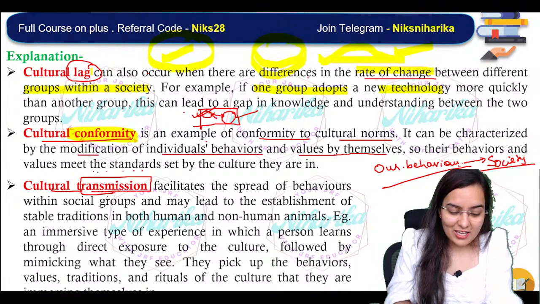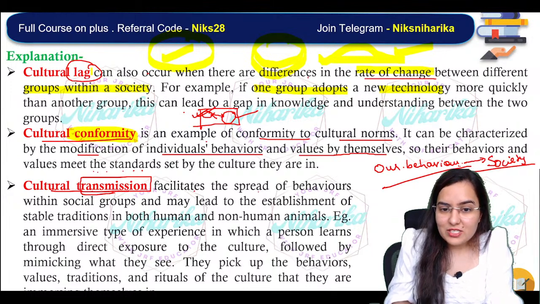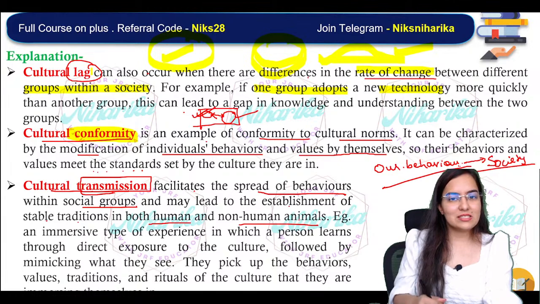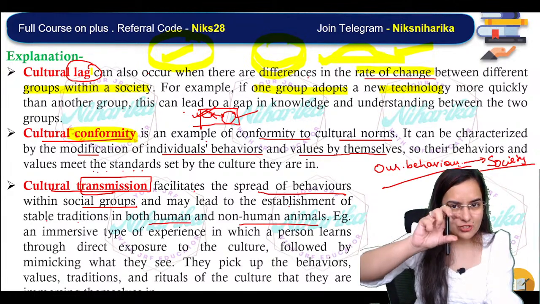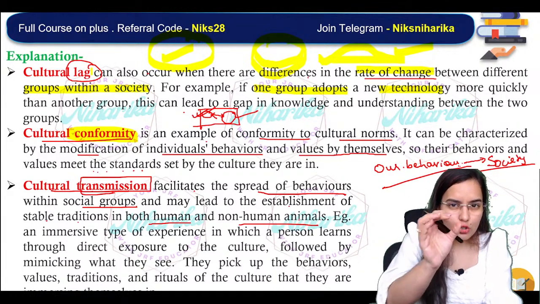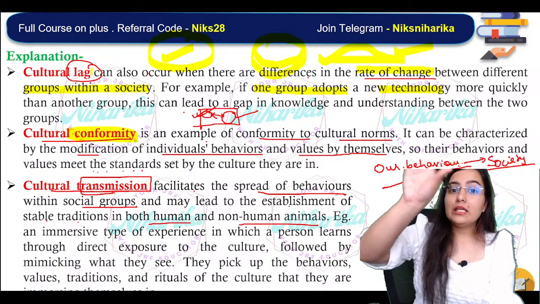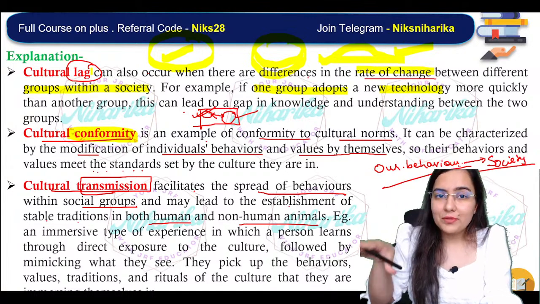Right, correct. Hi, Shweta, Smita. Okay, so see, transmission means what? The spread of behavior within the social groups that may lead to establishment of stable traditions in both human and non-human animals. So basically, transmission, how we look to different people, and we try to imitate them. We try to copy them.